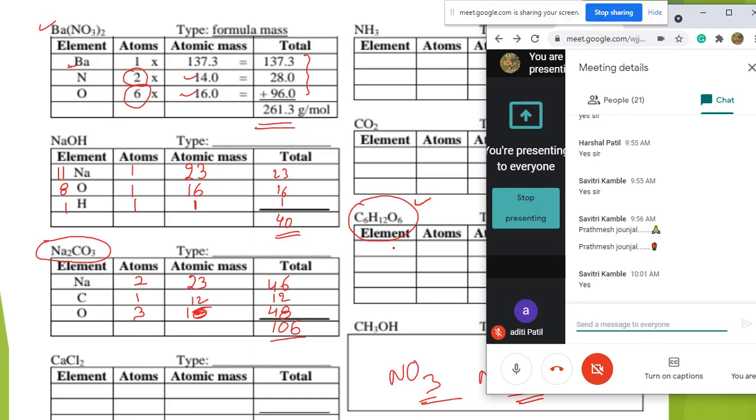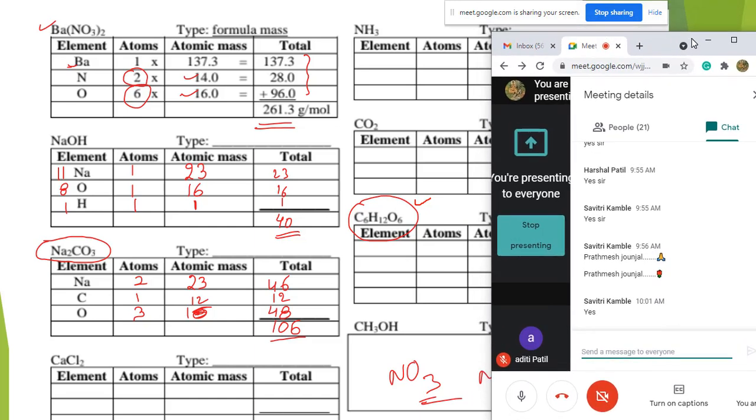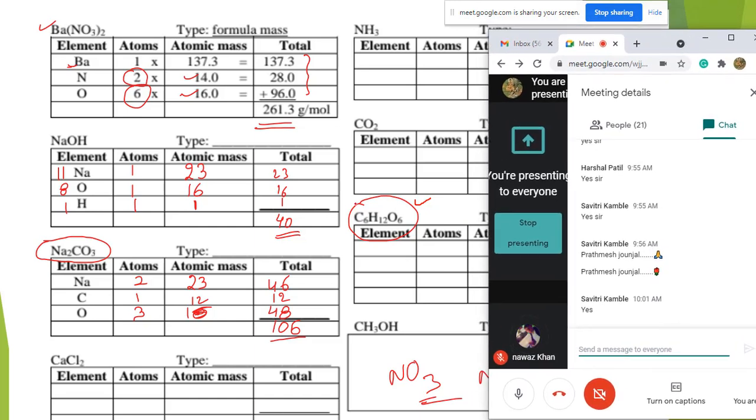What is the answer? 96. 96 is the wrong answer, beta. Who calculated? Post it in the message.